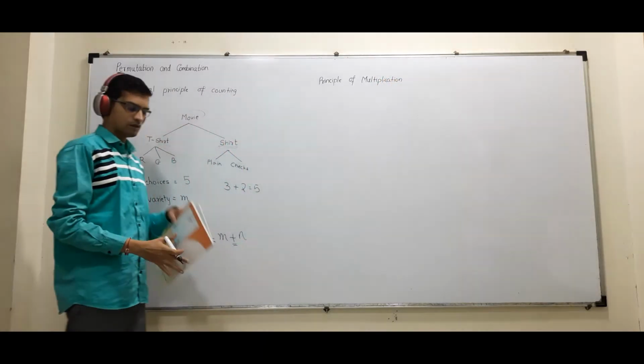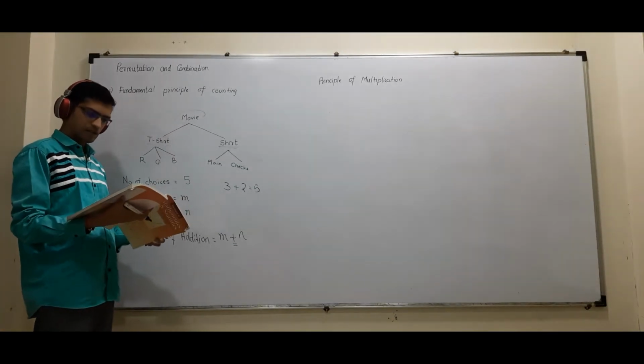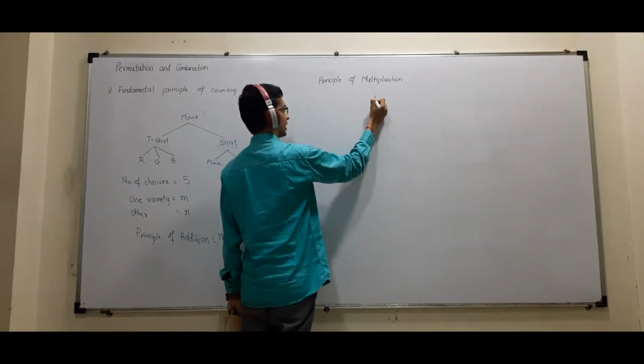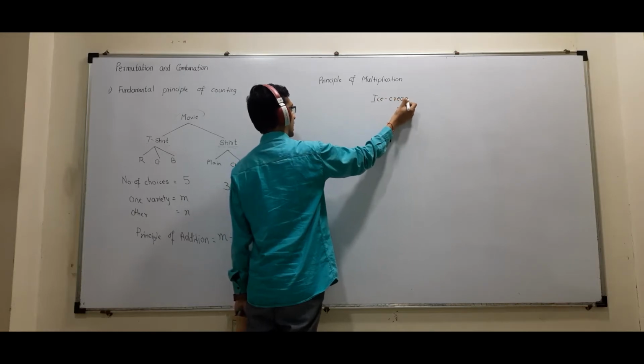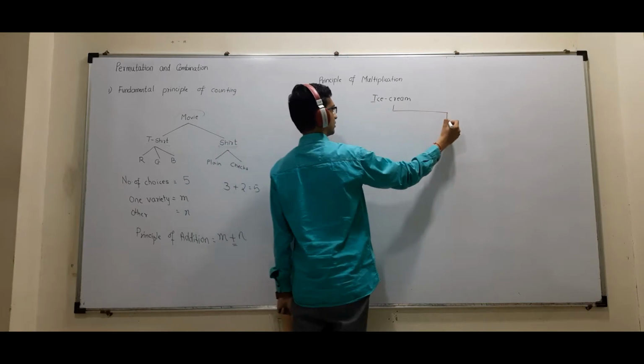Fundamental principle of multiplication. I will take a well-known example from your textbook itself. Okay. Now suppose I am throwing a party and I am planning to give you ice creams, and I have given you 2 varieties.